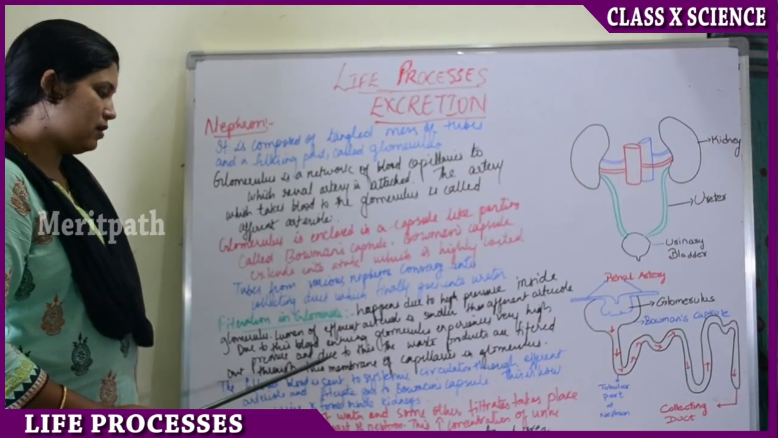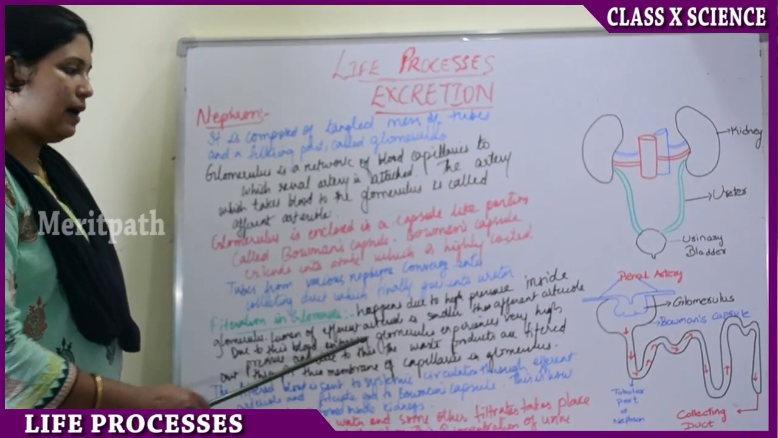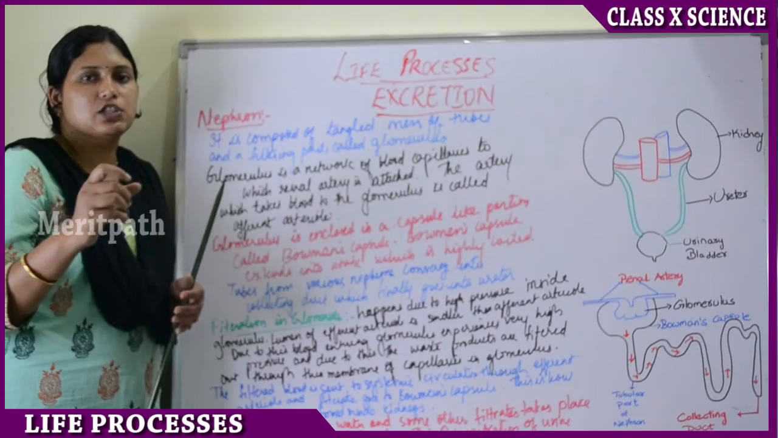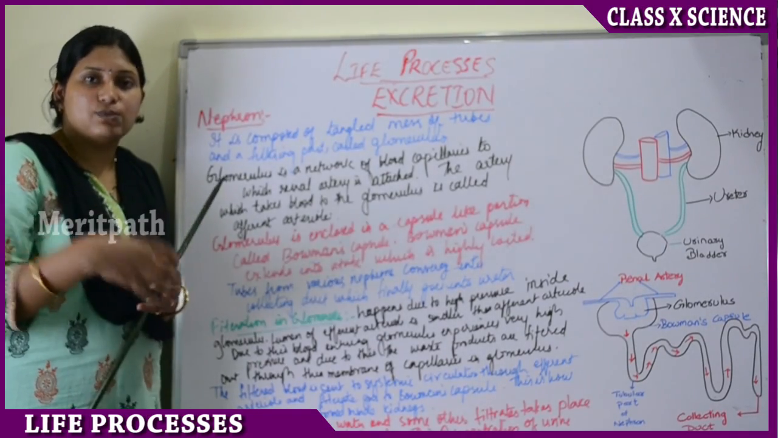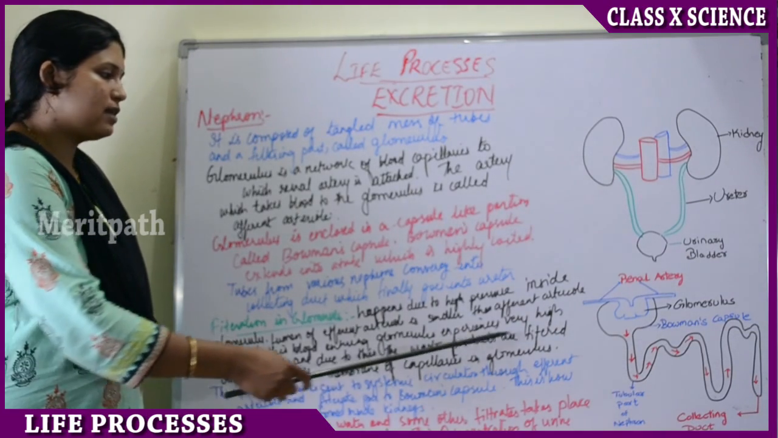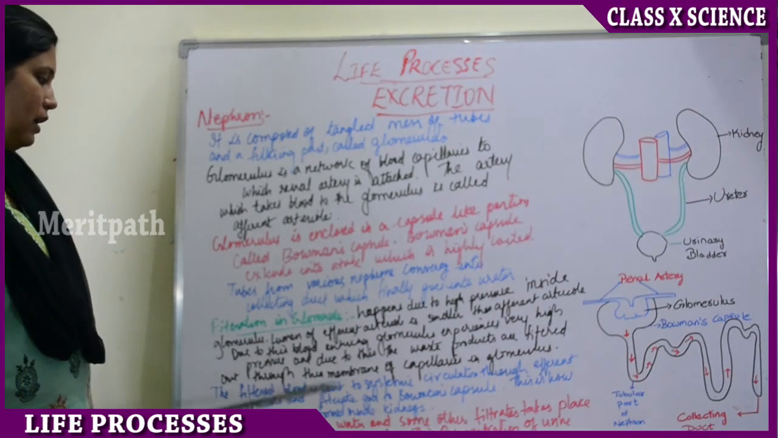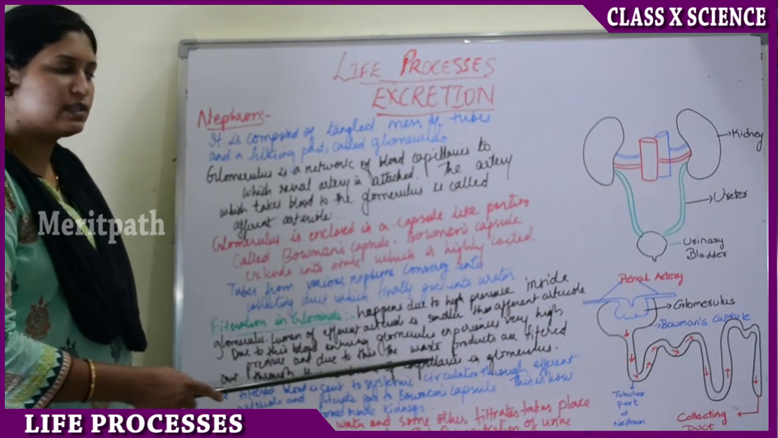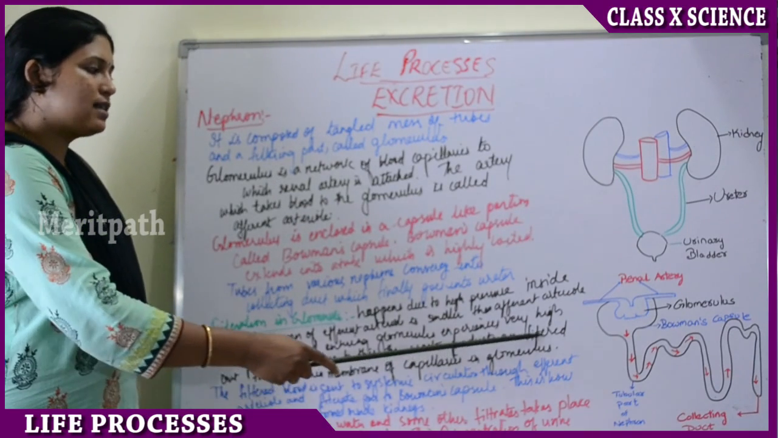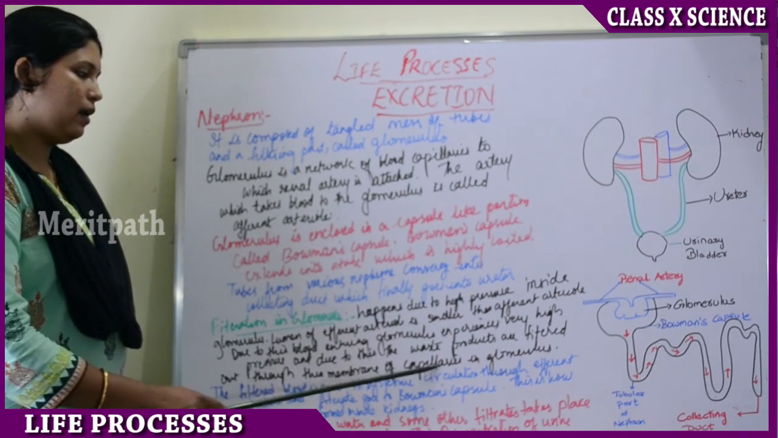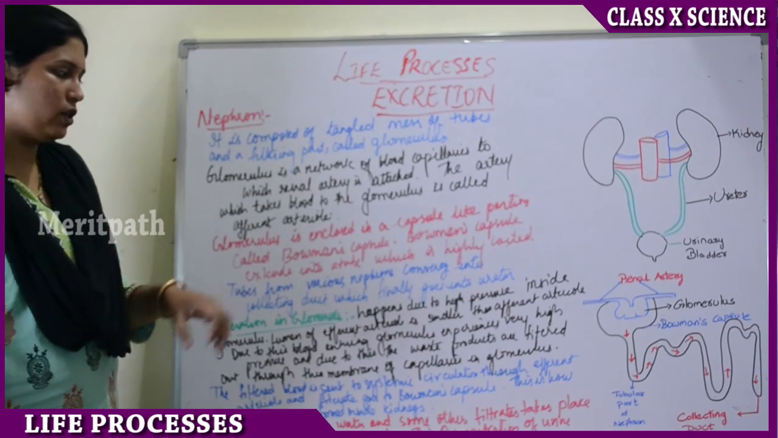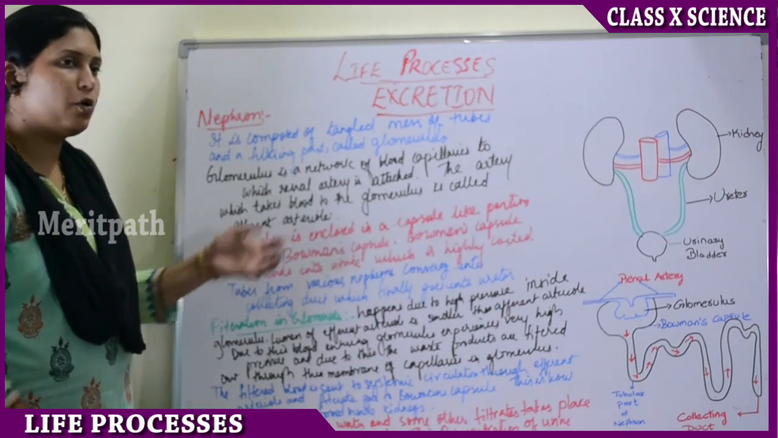So due to this, the blood entering the glomerulus experiences high pressure. Since the lumen is small, the blood entering experiences very high pressure, and due to this high pressure the waste products are filtered out through the membrane of the capillaries in the glomerulus.